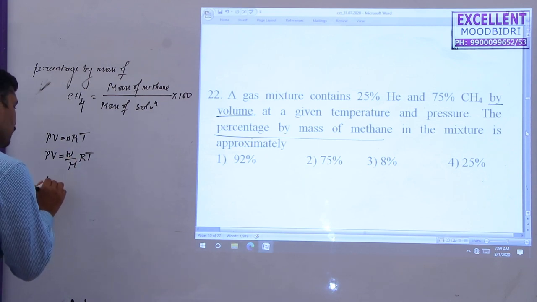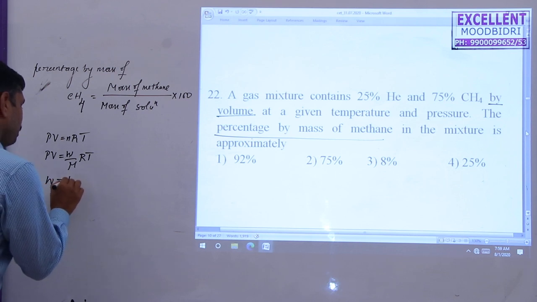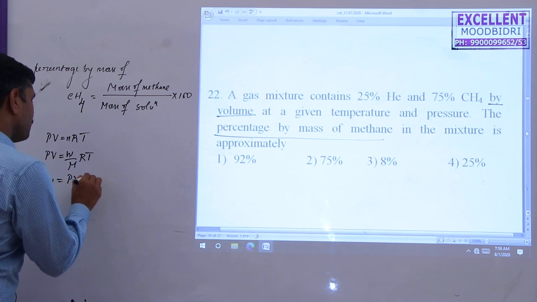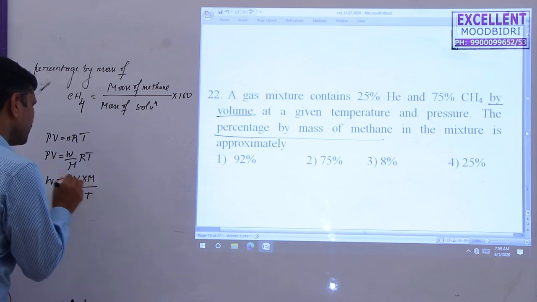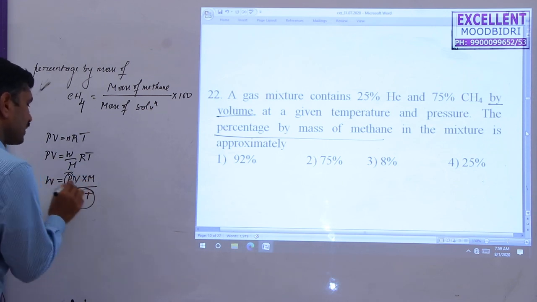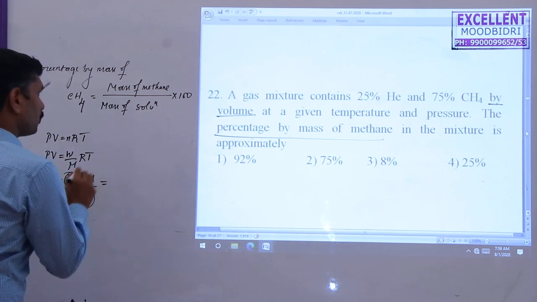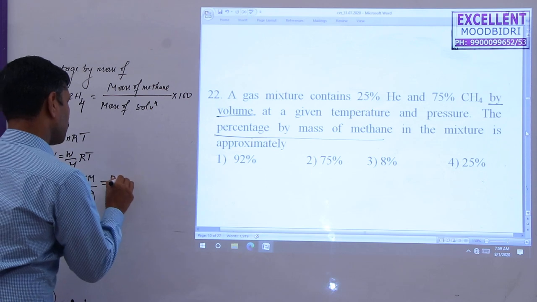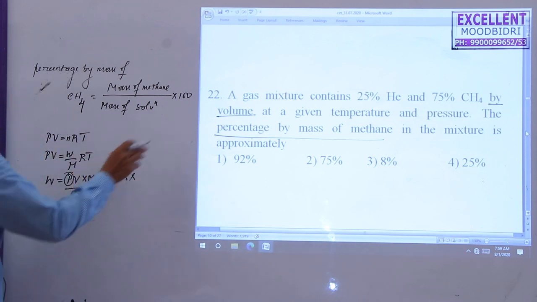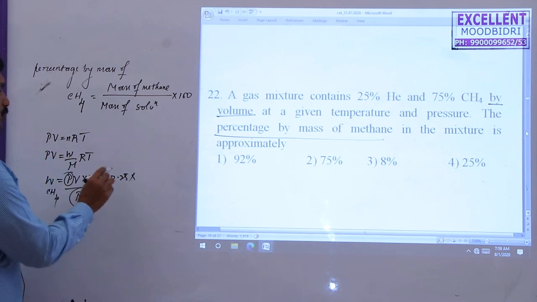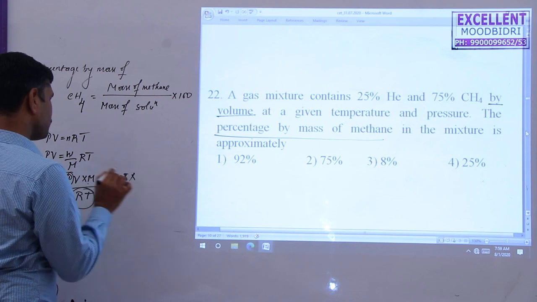So W is equal to PV into M divided by RT, but P and RT are constant. Here actually only volumes and molecular mass matter. What is the volume? 25%, 0.25. This is first, I take as of helium. The weight of helium I take here as 0.25. So what is the molecular mass?